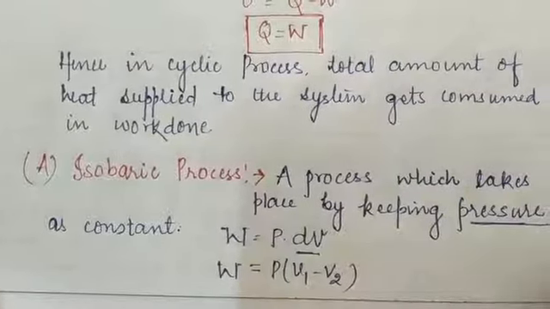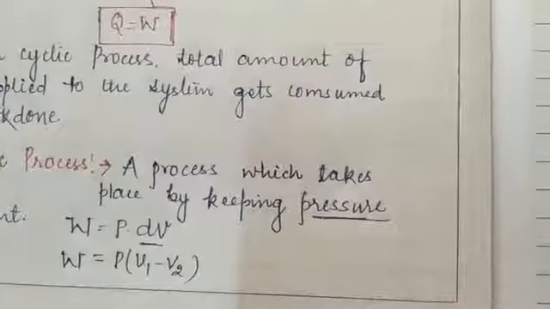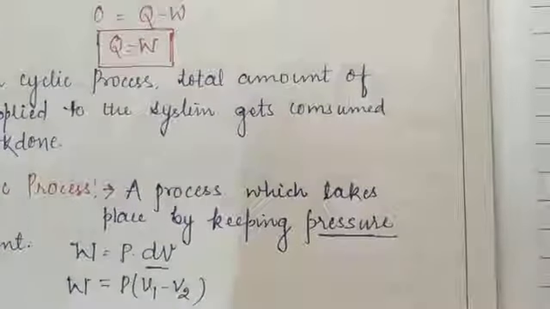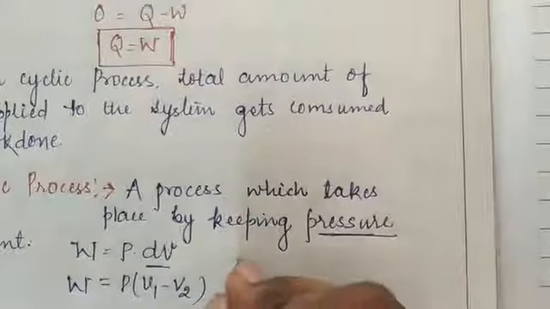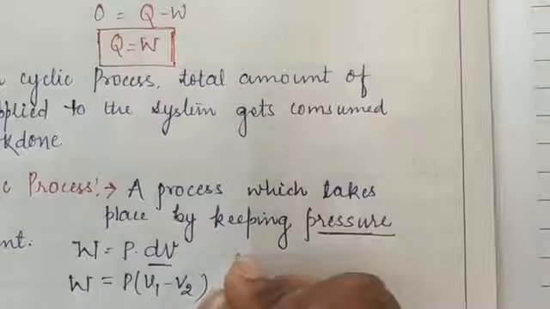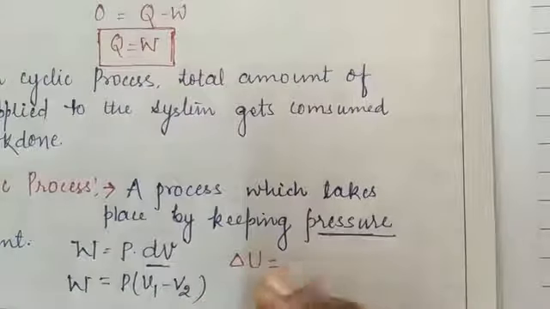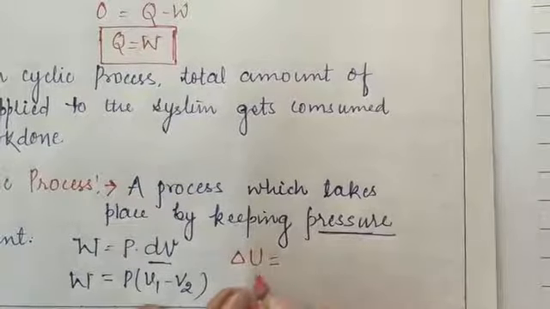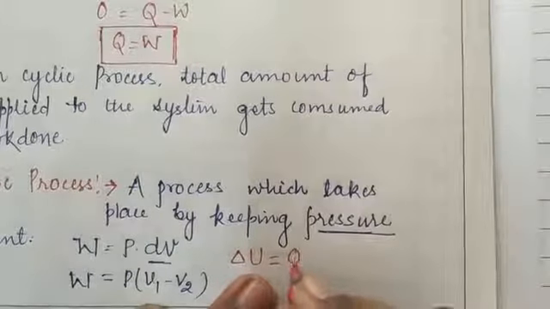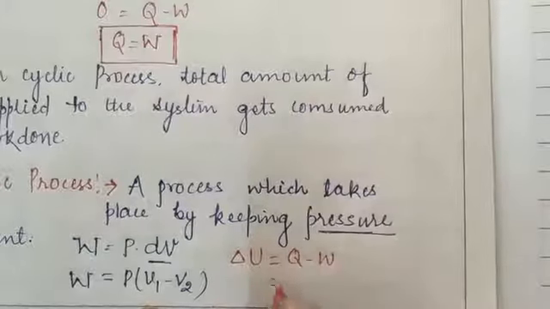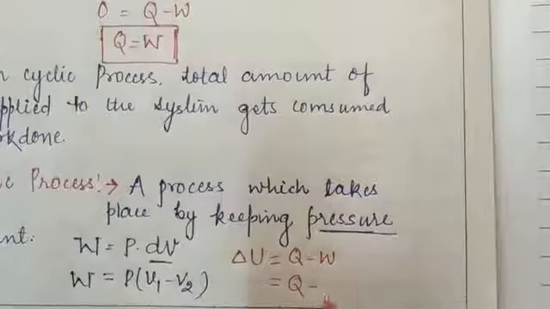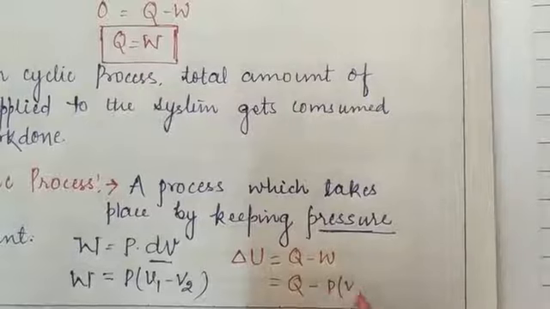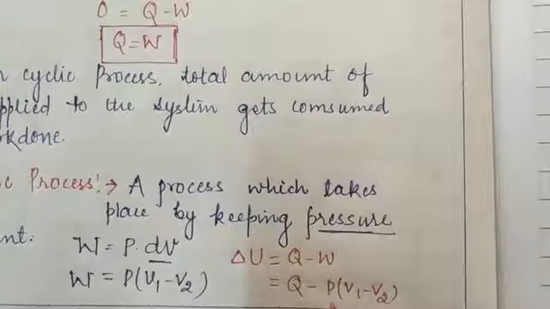Okay students, so we can write that for the isobaric process, the internal energy of the system, according to the first law of thermodynamics, dU is equal to Q minus dW, and from here we can write Q for Q, and for W it will be P(V2 minus V1), with no change in the pressure.